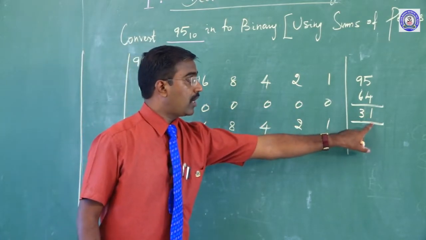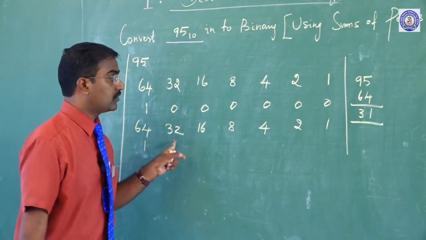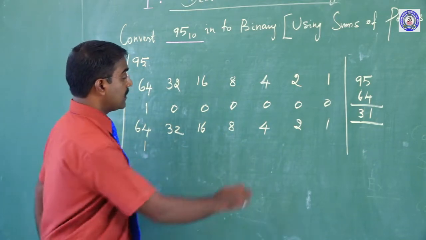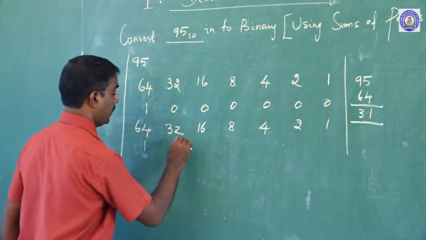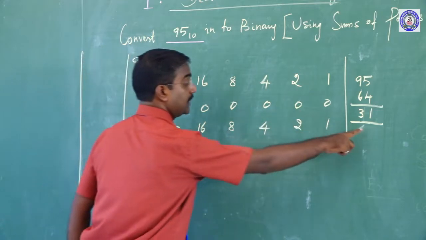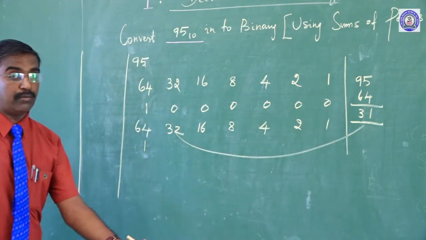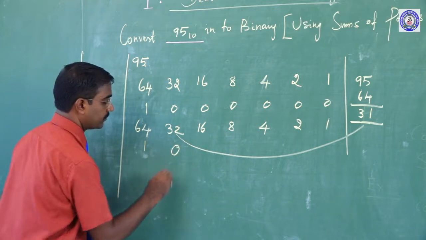In the 31, how many 32s are there? It is a foolish question. Clear? So that's why it is not possible. How many 32s are there in 31 means it is not possible. That's why we should write 0.